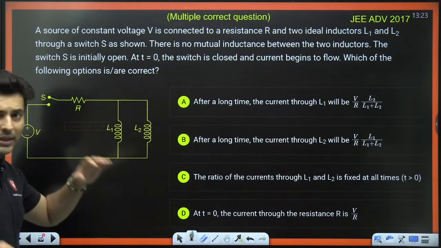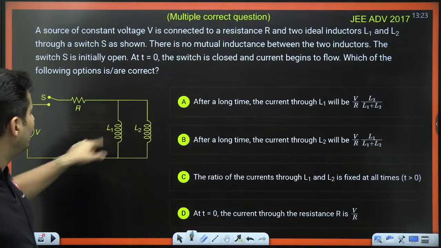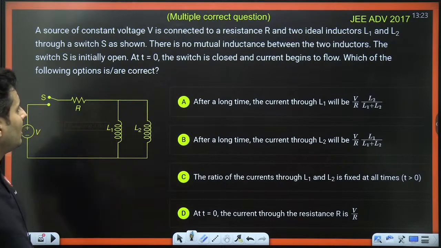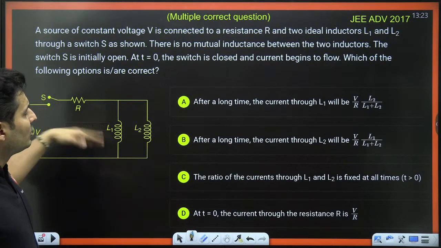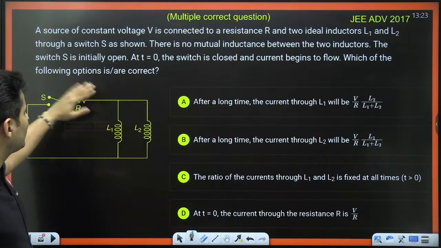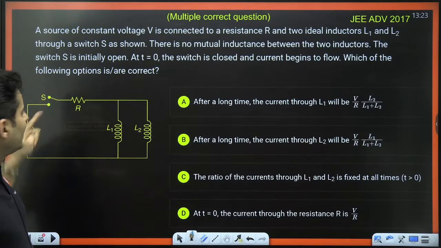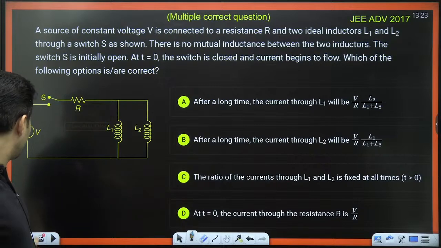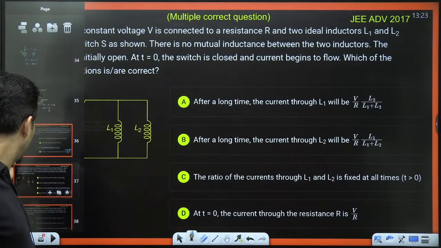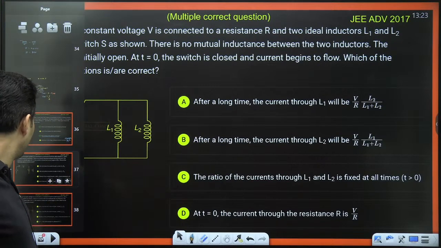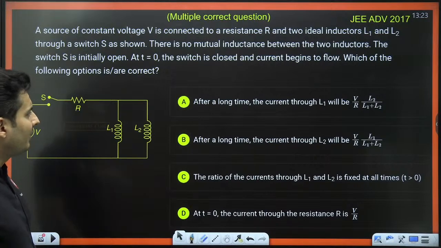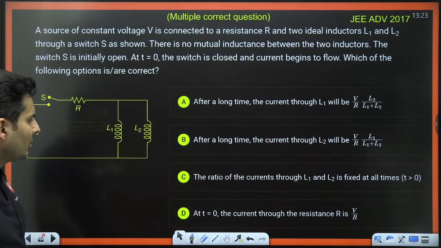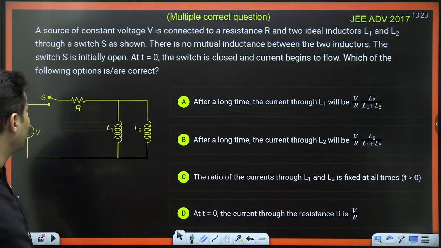This is a JEE Advanced 2017 question, a beautiful question with two inductors in parallel and a resistor. Question is, if there is no mutual inductance, ignore it. Switch is open, you close it, the current begins to flow. Which of the following options are correct? Do I have a separate slide? No. Okay, I'll just keep it here. All right. After a long time, the ratio of the currents at t is equal to 0, the current through the resistance is V by R.